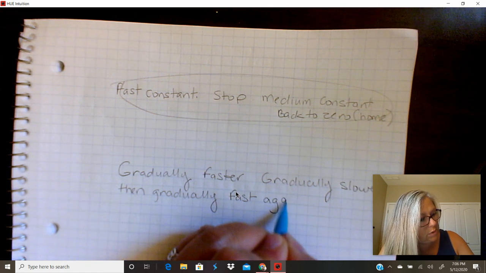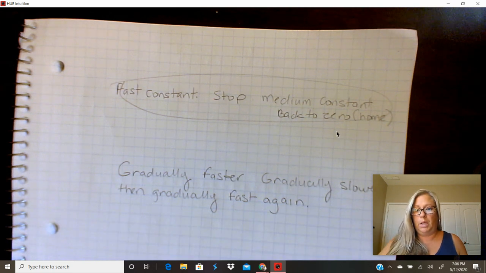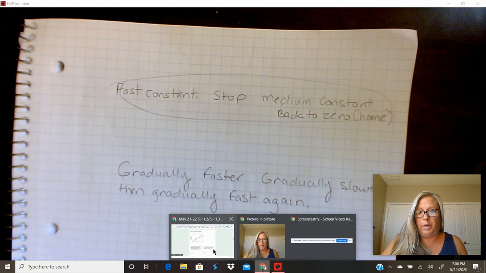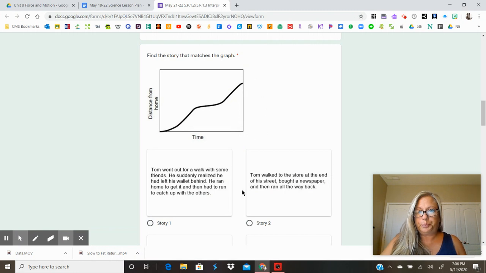And this person does not return home in this one, right? They just keep going further away from home. See how it goes like that? This says Tom went out for a walk with some friends. He suddenly realized that he left his wallet behind, so he ran back home. Did Tom go back home in this one? It seems to me he just keeps going further and further away from home. All right, next. Tom walked to the store at the end of his street, bought a newspaper, and then ran all the way back. Does this graph show him coming back?